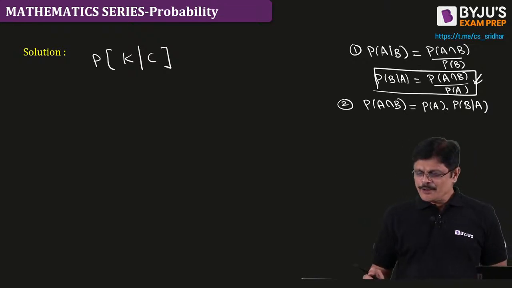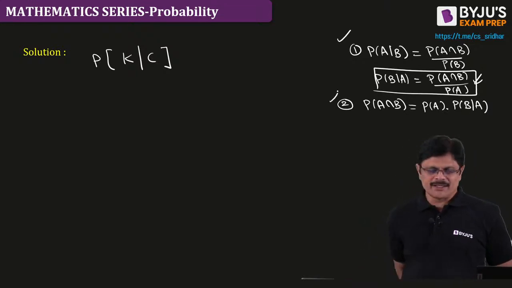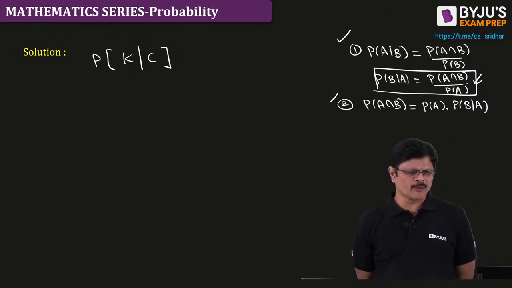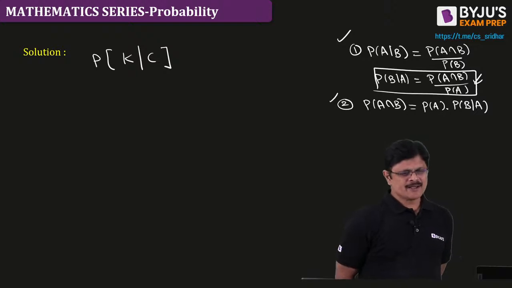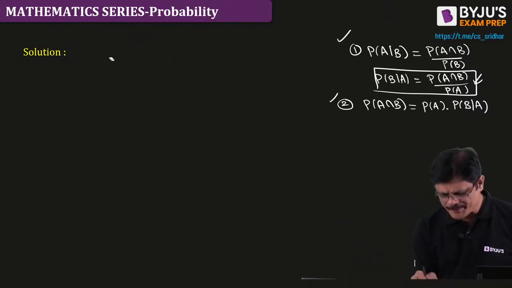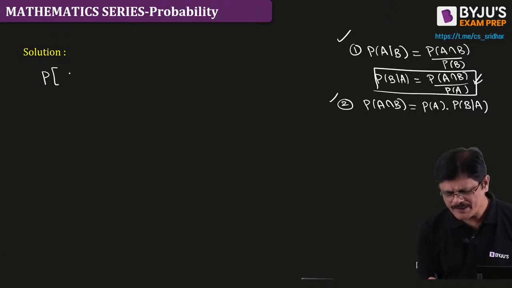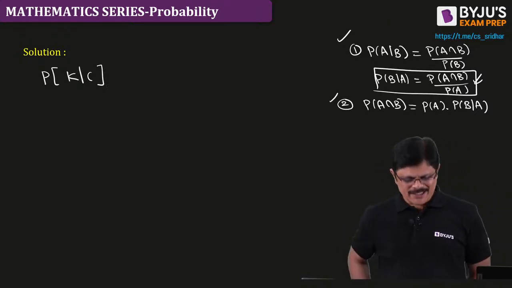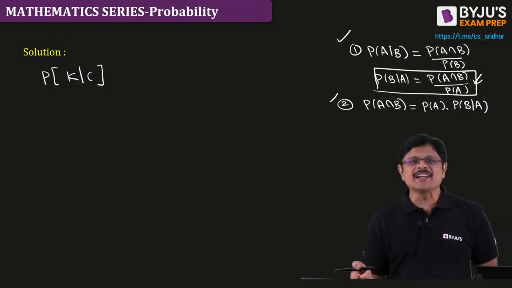And here, which formula do you need, the first formula or the second formula? For this future probability, which formula do we require? First formula we require, sir, because K given C means conditional probability.